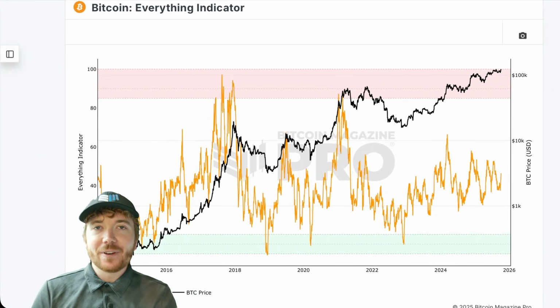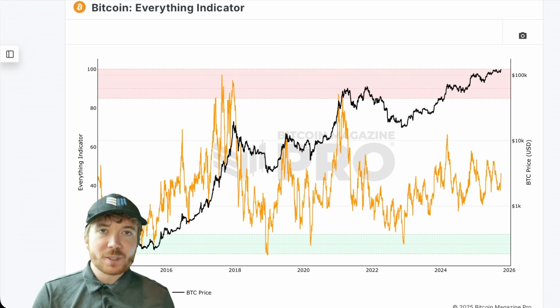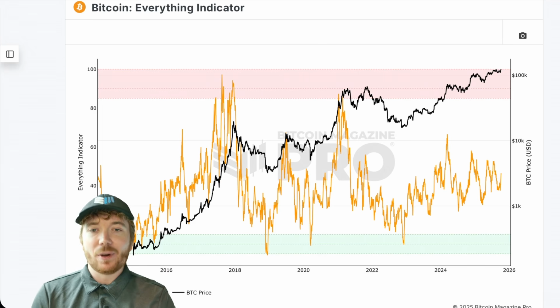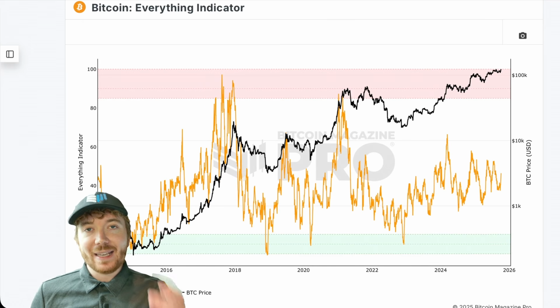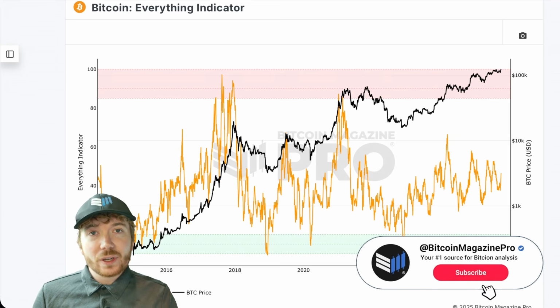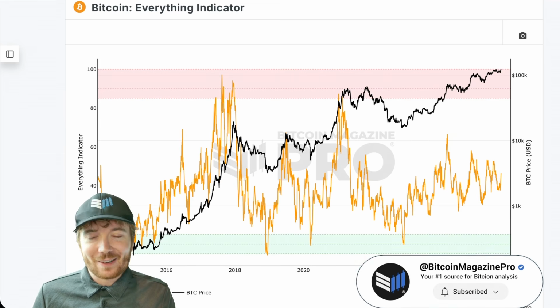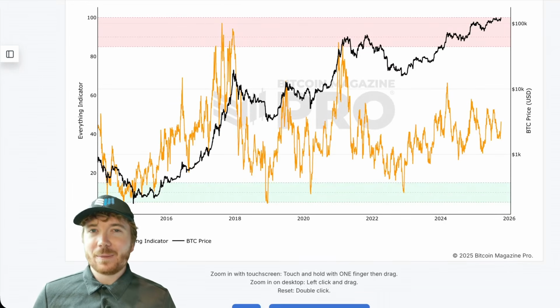Now, there are many different iterations of this from different analysts in the space, trying to combine multiple different metrics and methods and data points, and give an all-encompassing holy grail indicator to try and predict when Bitcoin may be getting overvalued or getting a little bit underappreciated at a bit of a discount when we're at bear cycle lows. So, of course, I had to make my own, but I wanted to be a little bit different.